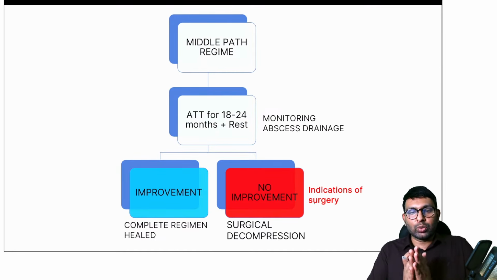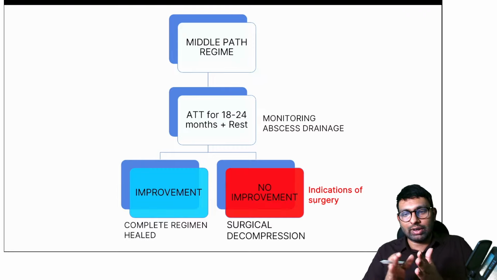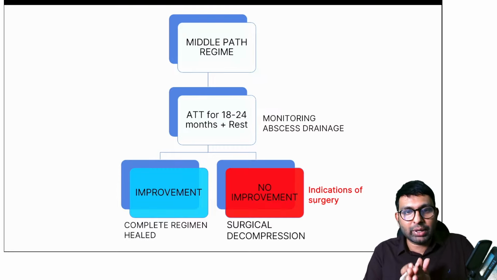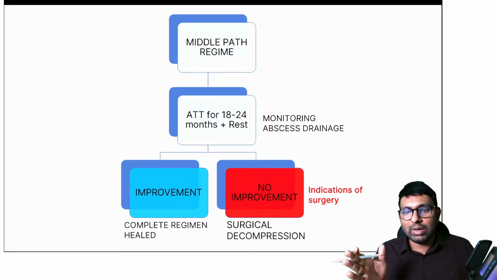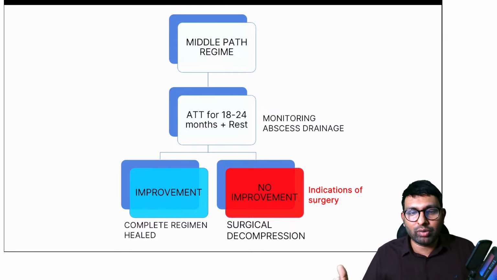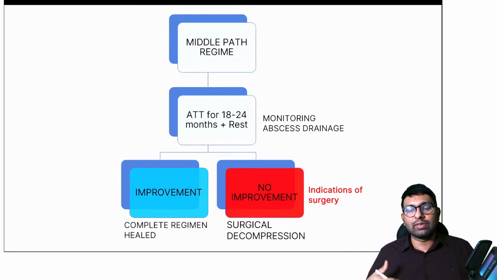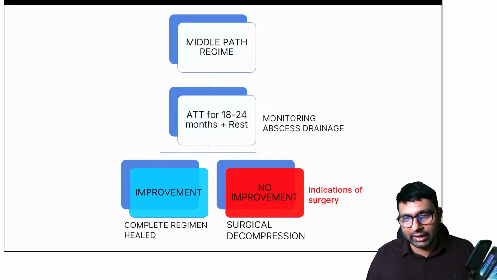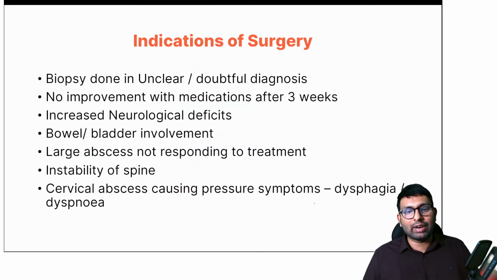So what I was telling you is in the middle path regime, we give every patient ATT medications, and we monitor them. If they have a cold abscess, we drain the cold abscess, and then every time they come for follow up, we look at whether they've got any neurological deficits, we look at the symptoms, and then we decide whether we should go for surgical decompression or just give a complete regimen of ATT medication. So if they're improving, then we can just continue with the medications and they'll get better. But in a few indications, we'll have to go for surgery.